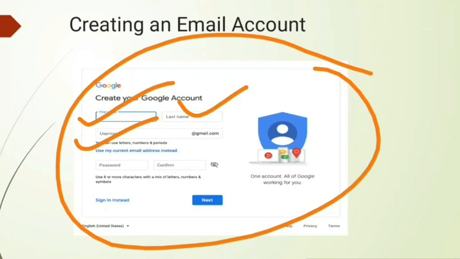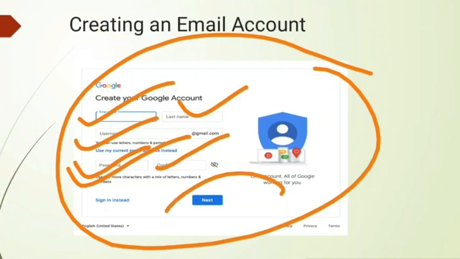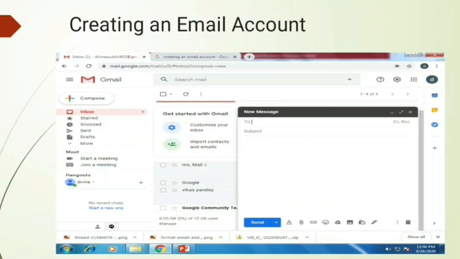You have to write your username, and if that username does not exist or has already been taken, you can use another one, as the names it will suggest at the bottom of this username. Now you can give your password, and you have to write that password 2 times. The first one is the first password, and then you write the same password again here. Now click on this next option, and your email will be created.